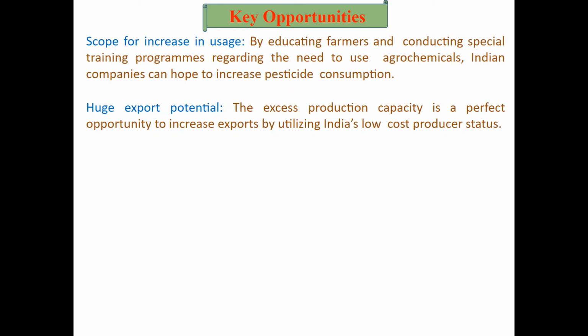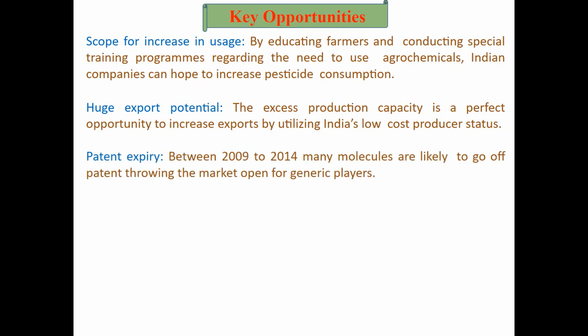It includes the excess production capacity, which is a perfect opportunity to increase exports by utilizing India's low cost producer status. Third key opportunity, patent expiry. Between 2009 to 2014, many molecules are likely to go off patent, throwing the market open for generic players.